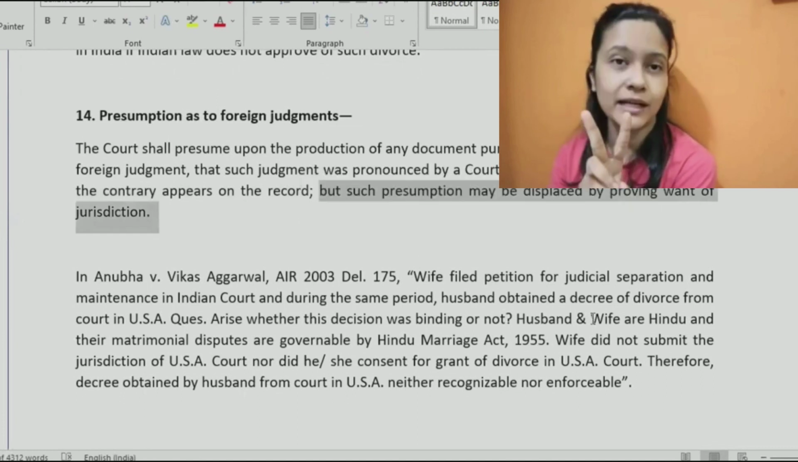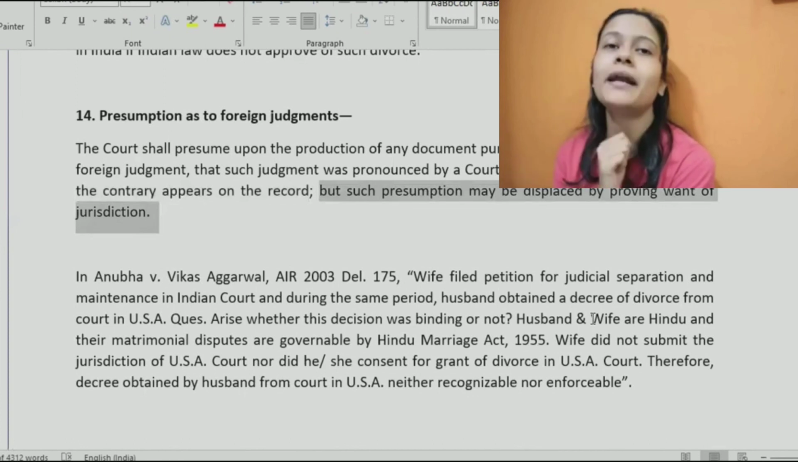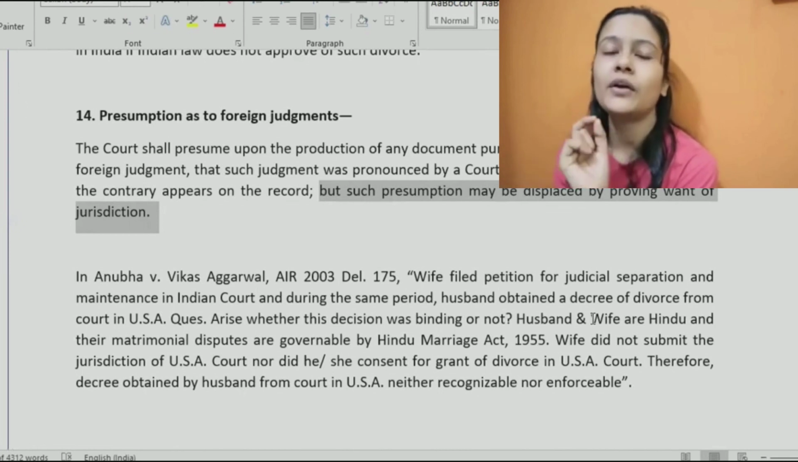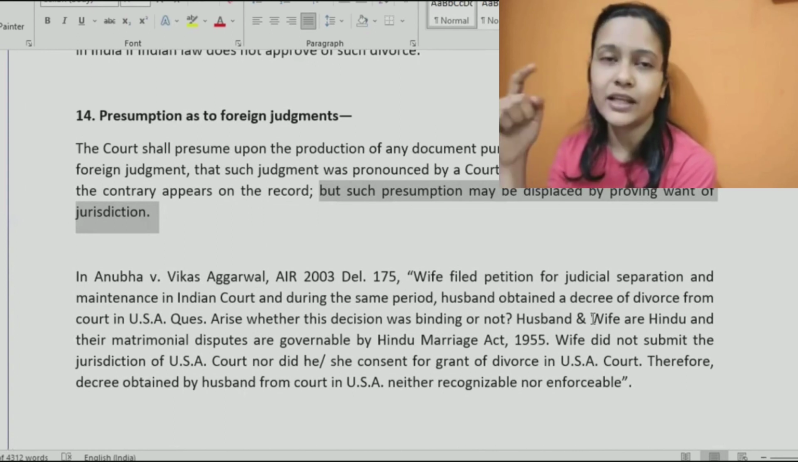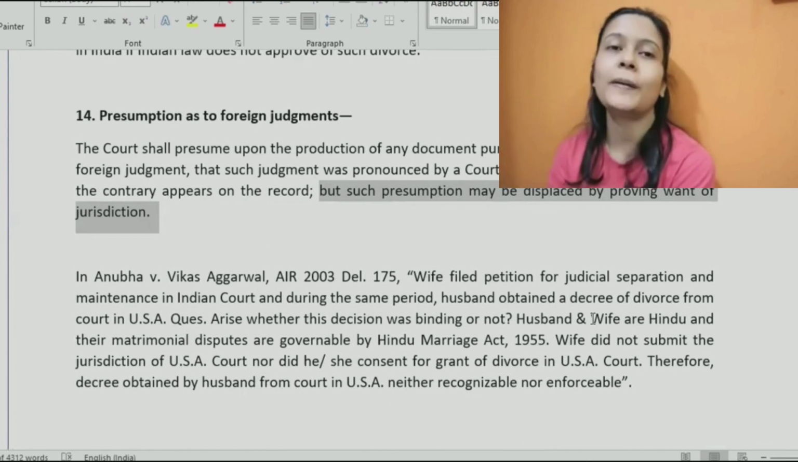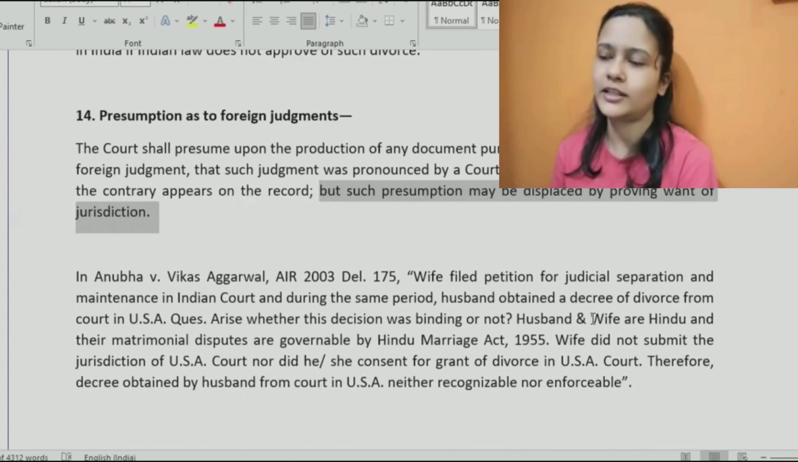But such presumption may be displaced by proving want of jurisdiction. There will be 2 parties, right? One obtained a judgment. If the other party was unhappy with the judgment, that party can try to prove that this judgment is obtained from a court which is not having competent jurisdiction. Basically, any of those 6 points which are mentioned in section 13, right? The other party can try to prove any of those and say that this judgment is something which should not be enforced in India because it is falling under any of those grounds which are mentioned in section 13.